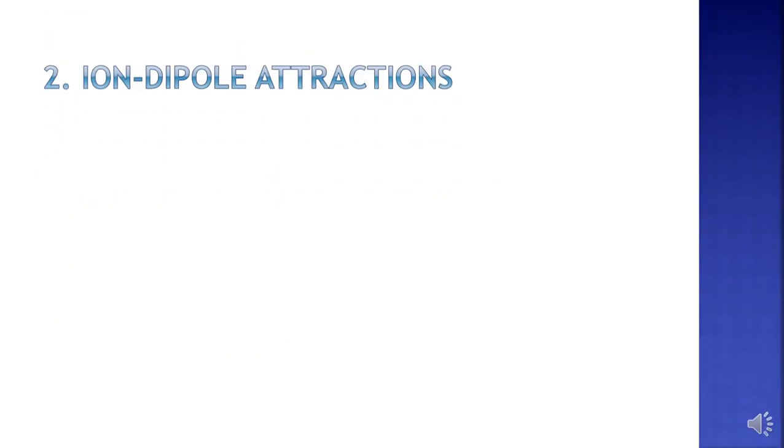Now let's see the second type of interaction, which is the ion-dipole interactions. Now these forces exist between an ion, a cation or an anion, and a polar molecule. Forces of attraction which exist between an ion and a polar molecule, that is an ion and a dipole, are called ion-dipole interactions.